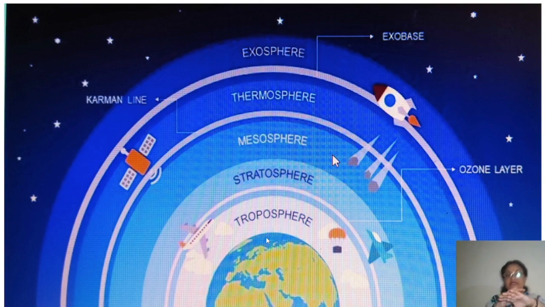The rest gets distributed here and there, right? Some part goes back to space, some part is absorbed by the clouds, and some part is absorbed by dust particles and so on. In this manner the total heat from solar radiation gets distributed.